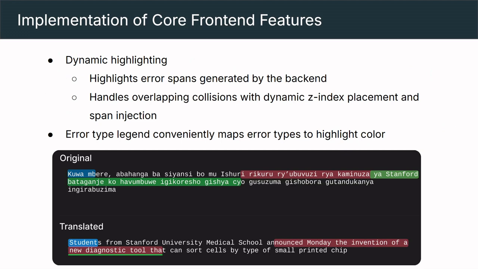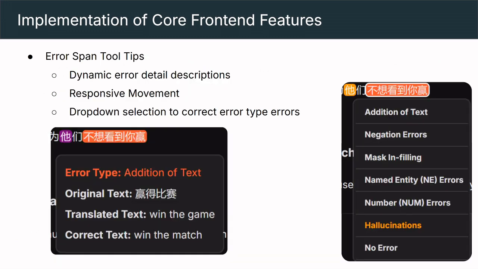Then we move on to the front-end component, where the user gets to perform their post-edits and evaluation. We have highlighted spans to mark each error segment, and they are mapped between the original and translated output for easy reference. Collisions and overlaps are handled dynamically through our span injection algorithm. The user can hover over each span and get a tooltip that is populated with that span's specific details. The user can also click on a span to get a dropdown from which they can reclassify the span if the error type was predicted wrong.